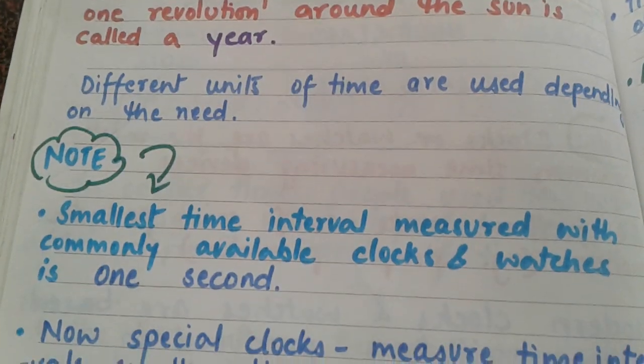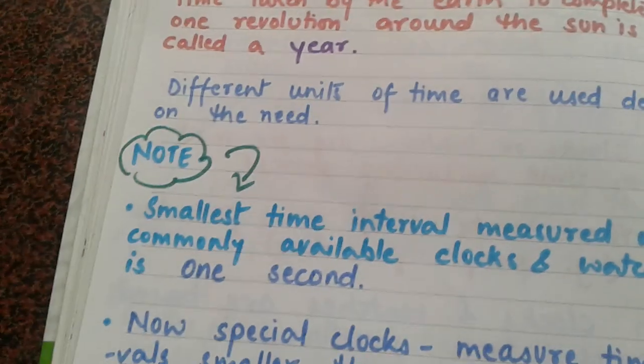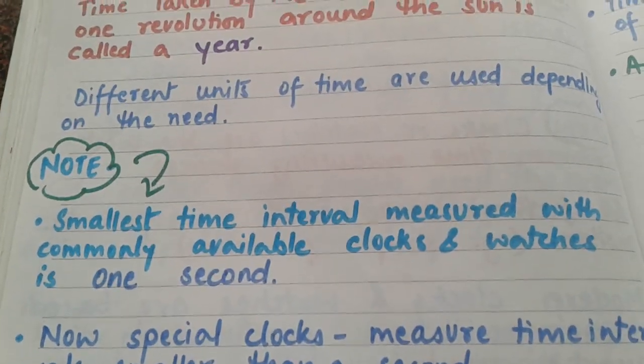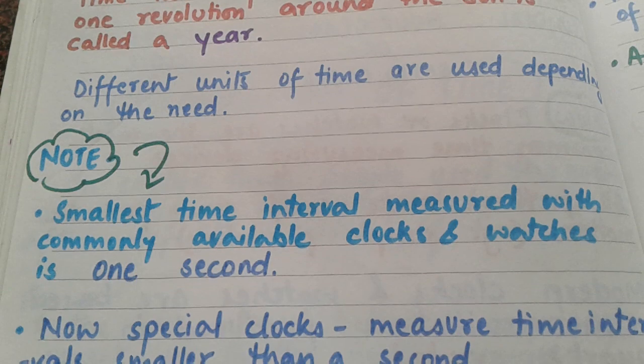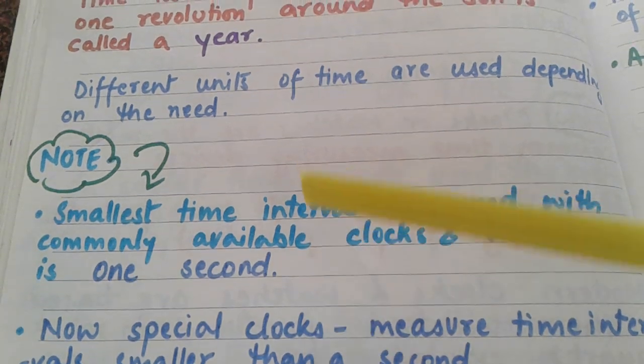Now certain things should be noted. First, the smallest time interval that is measured with commonly available clocks and watches is 1 second.